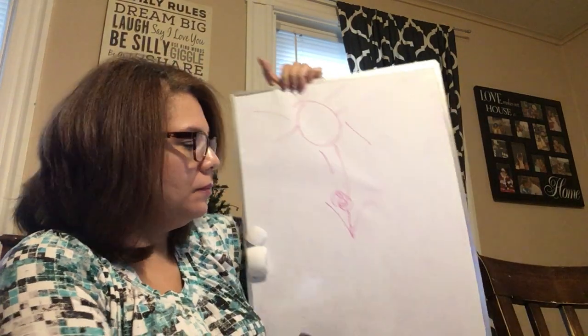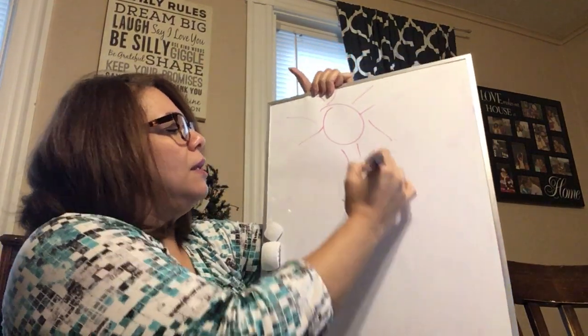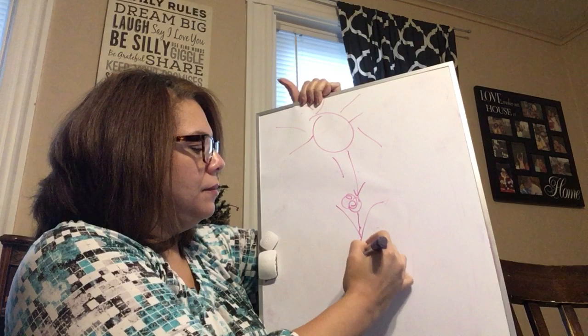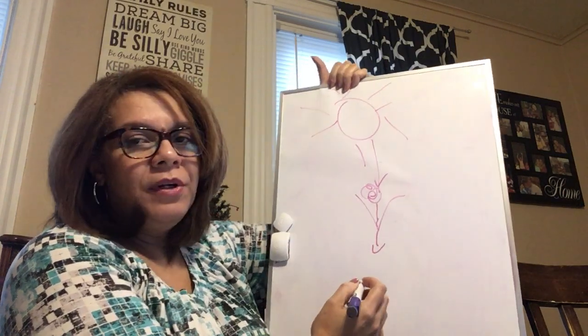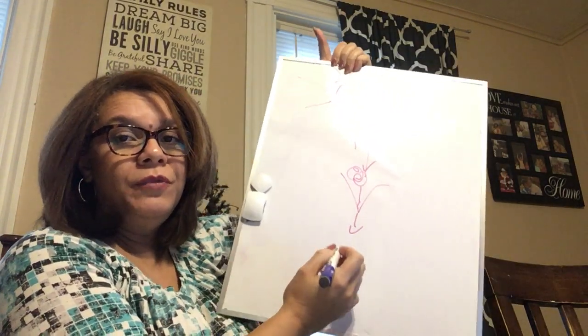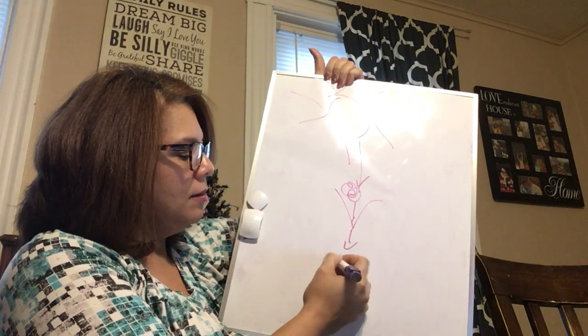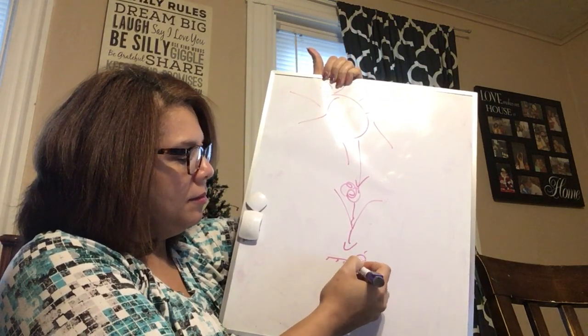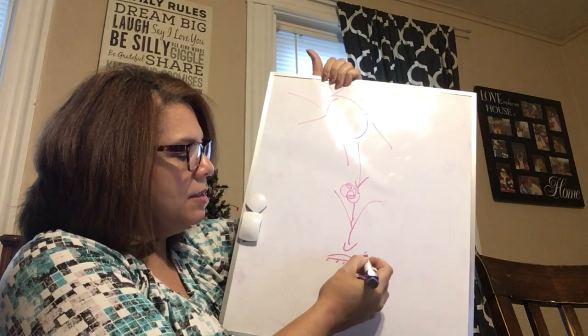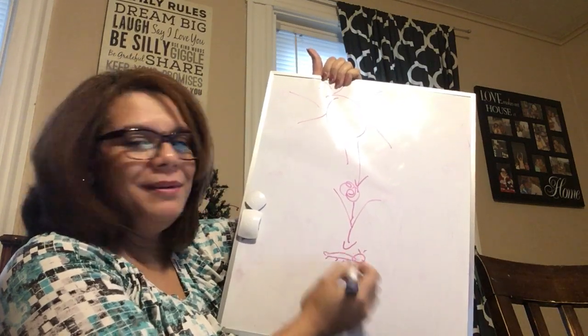Okay. I'm going to put an arrow here. A grasshopper. Now, I'm not a very good drawer, so let's just, there we go. There is a grasshopper.